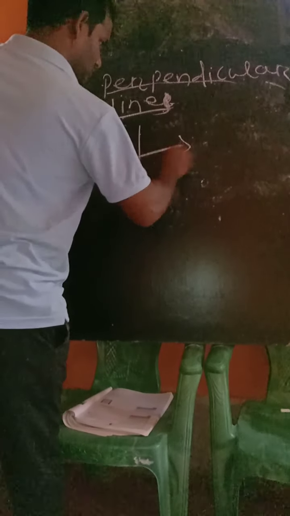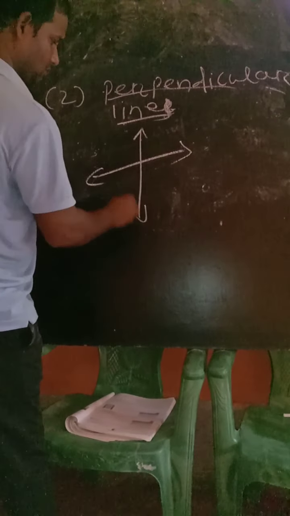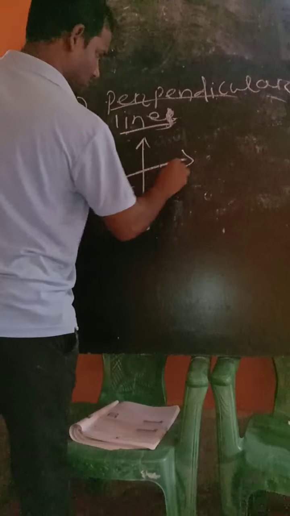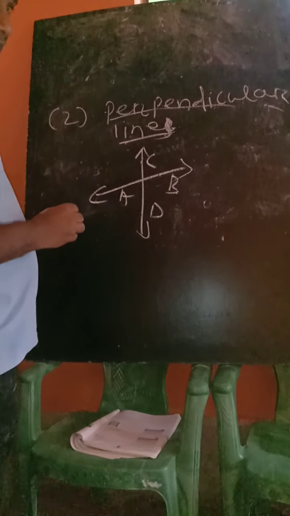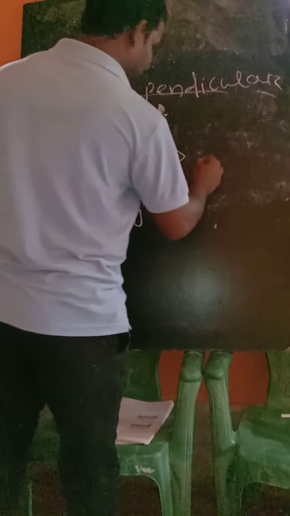So take an example. These are called perpendicular lines. We can write perpendicular lines with a symbol.